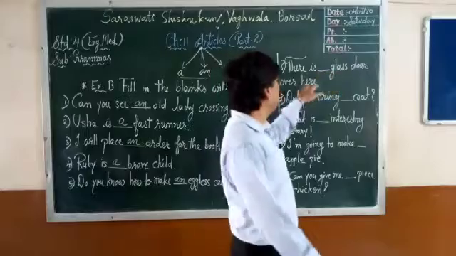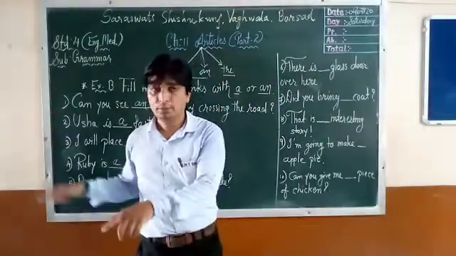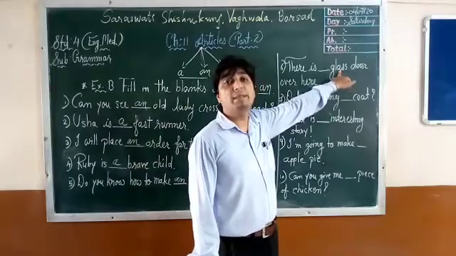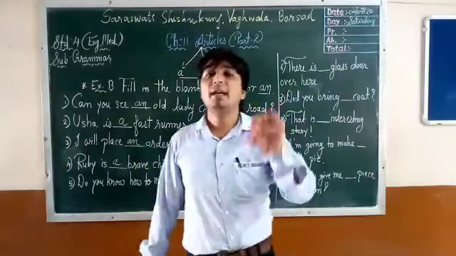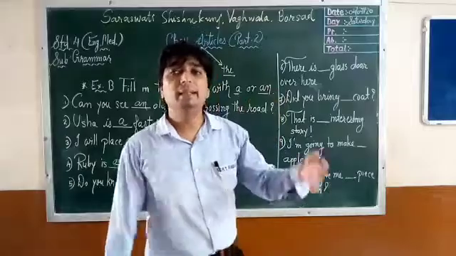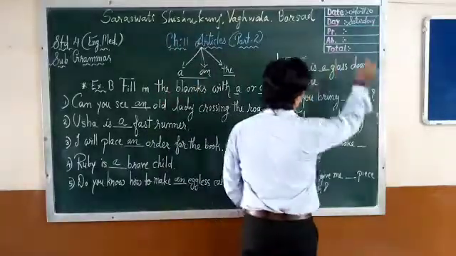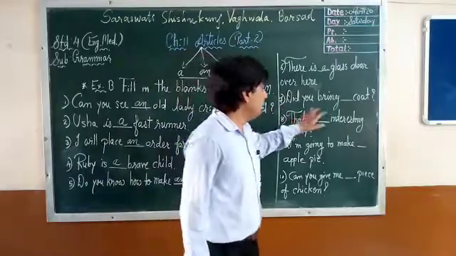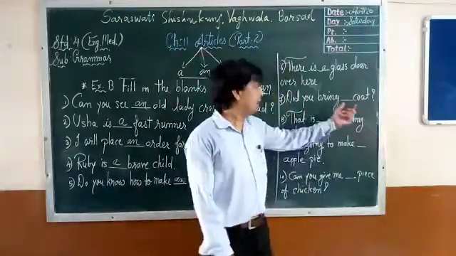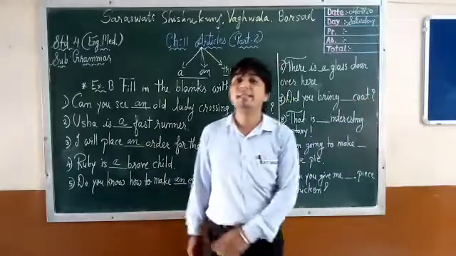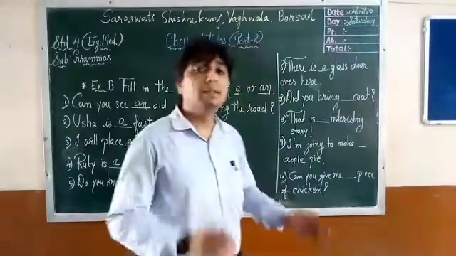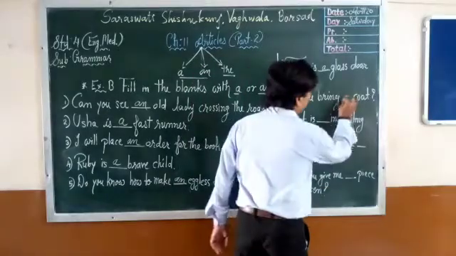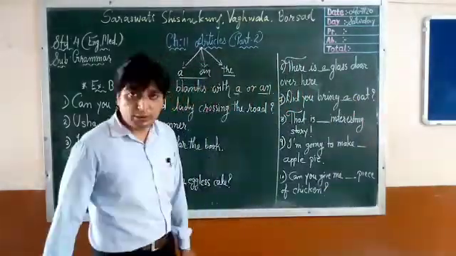There is dash glass door over here. Glass door. First word, that is glass, begins with G. G means consonant. So consonant means article a. There is a glass door over here. Number 7. Did you bring dash coat? After the blank there is the word coat. Begins with C. C means consonant. Consonant means article a. Did you bring a coat?